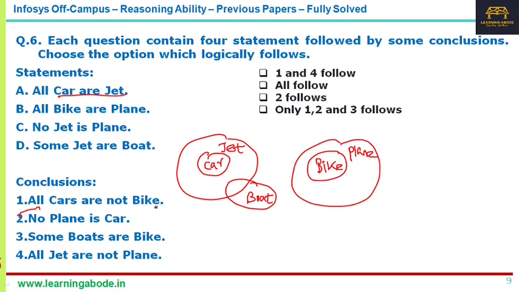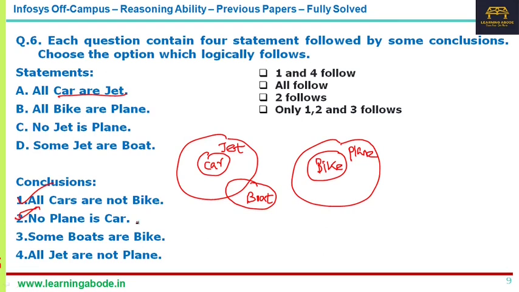Now, all cars are not bikes. That is, statement 1 is true, because car and bike are not connected. So all cars are not bikes is true. Now, no plane is a car. That is also true, because plane and car are completely disconnected. So the second statement is also correct.